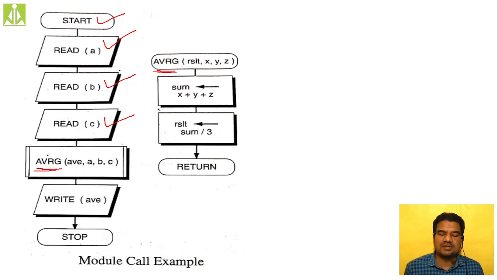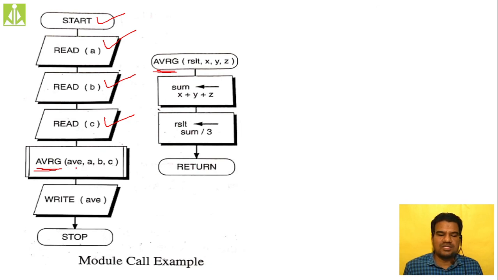have to look for a similar function definition or a similar flow chart with that name. So here we have a similar flow chart with the AVRG name. What it is doing is calculating the sum, x plus y plus z. Then the result, that is nothing but the average, sum divided by 3, it is calculating the result and it is returning. From here it is returning.